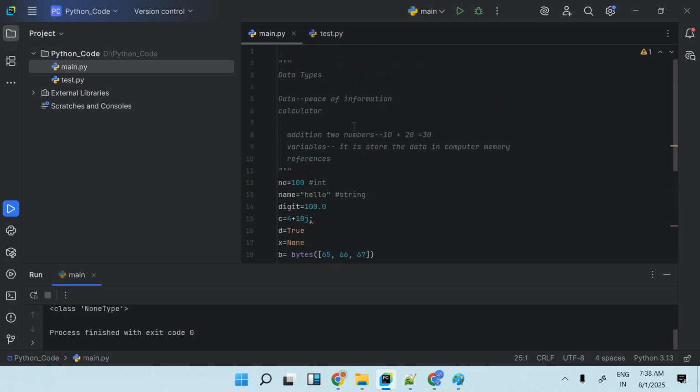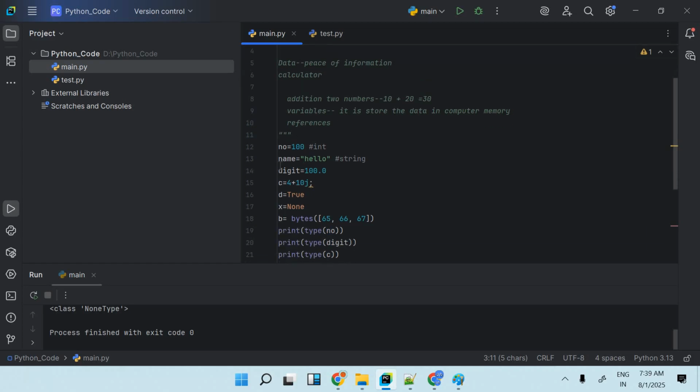I have explained the very basics of what data is and what the type of data is, and both are mixed together. They cannot be separated, right? Data with a specific type, if you merge that, then only it will be fine, otherwise it will not be fine. So here we have variables. Variables are storing the values. Values could be of any type, right?